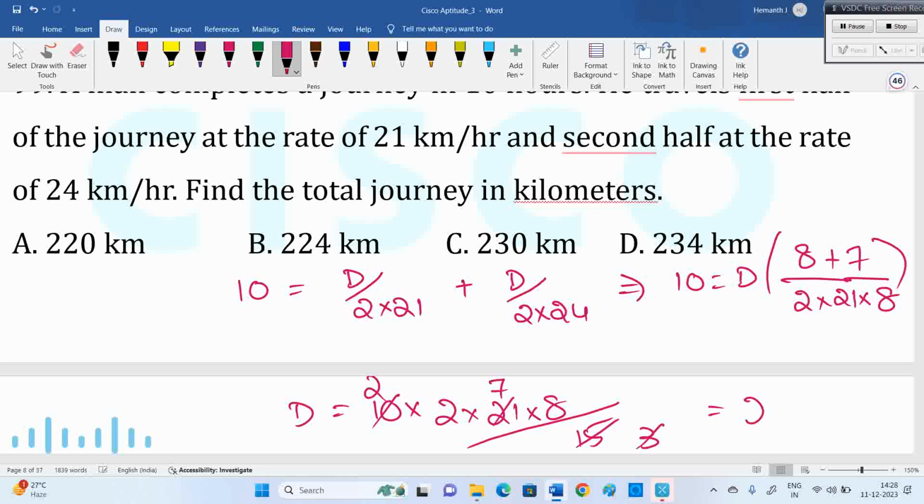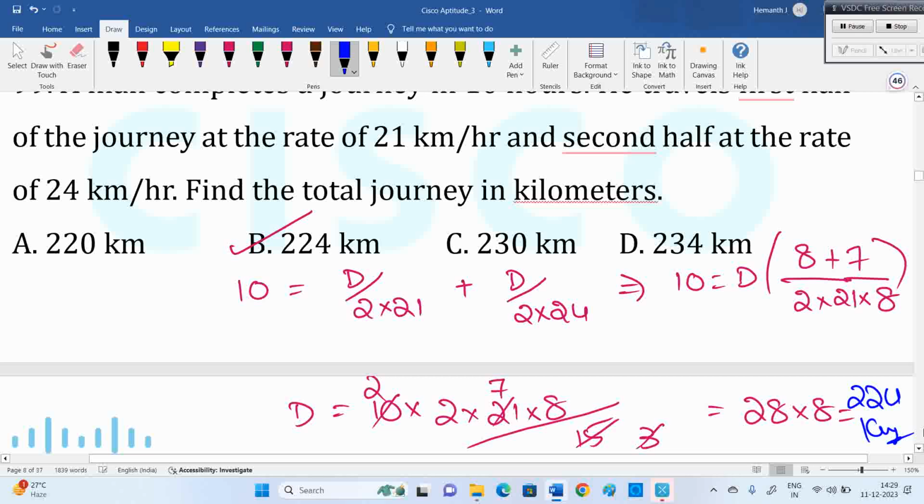We got 28 into 8, which is 224. Many got 225, but the answer is 224. There is a difference. Half of the journey is in terms of distance, not in terms of time. If 225 is given, many may opt for that.